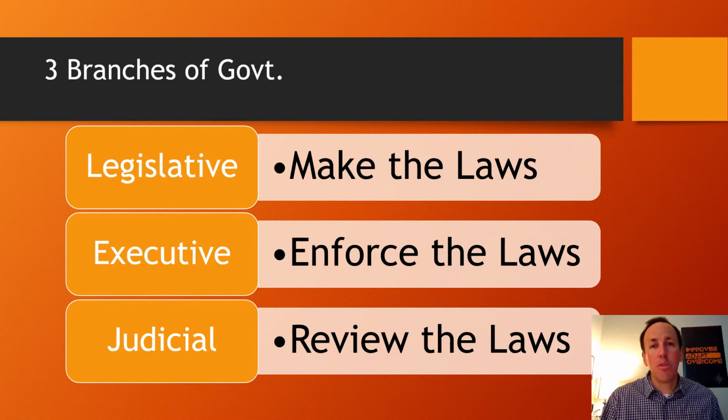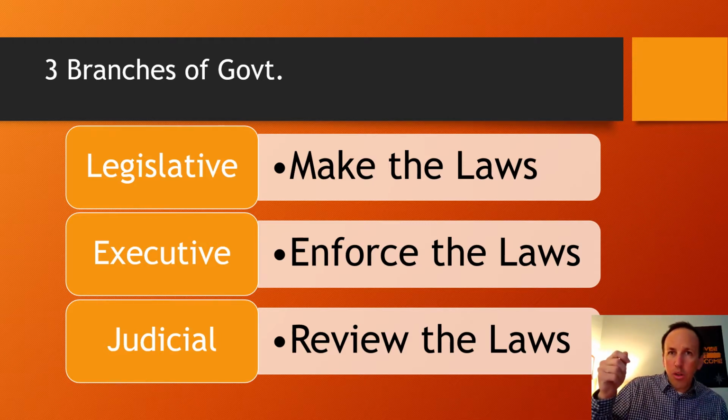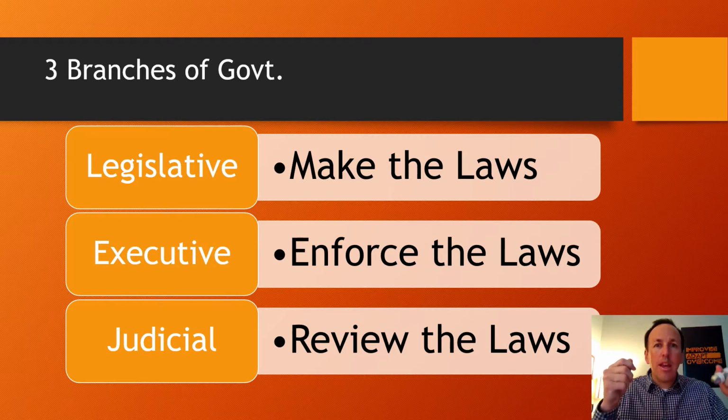Okay, so here we go. This is what you've learned so far. There are three branches of government. What are they? Exactly. Legislative, executive, judicial. Cool. Who makes the laws? Which branch makes the laws? The legislative branch. Okay. Which branch declares a law unconstitutional? The judicial branch. Okay. They review the laws. They have more than this function, but their primary function for right now is going to be if you pass a law, they're going to hold it up to the Constitution and they're going to say, yes, this law is okay, or no, this law is unconstitutional. Okay, let's keep going.